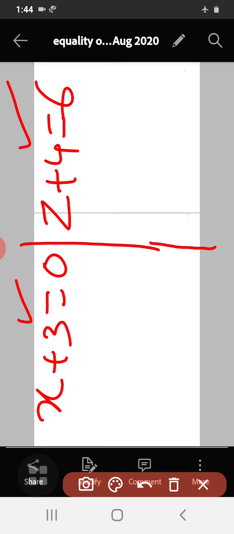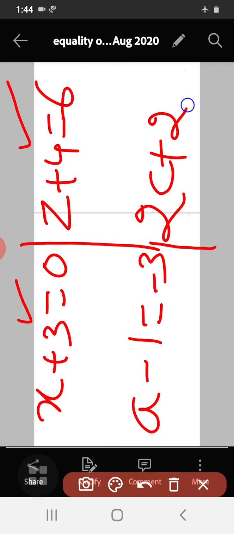So here there are other corresponding elements also. Then a minus 1 is equal to minus 3. Then 2c plus 2 is equal to 0. See, you have to write all the corresponding elements, equate all the corresponding elements. Okay, I have written these one by one.